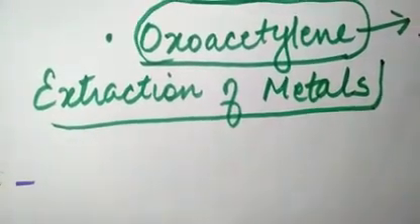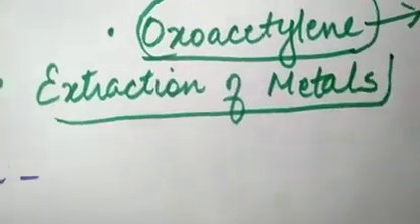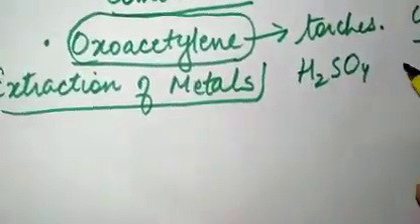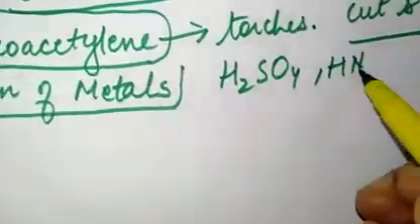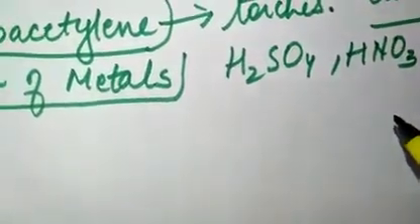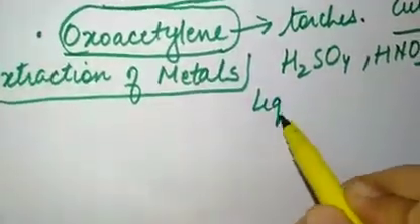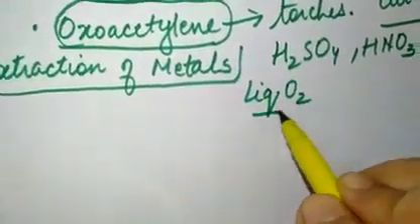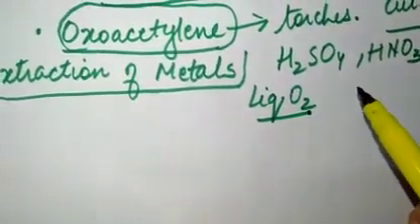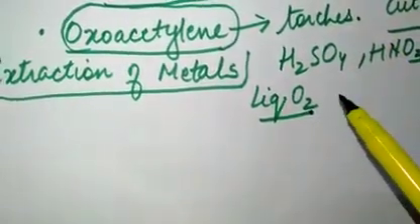Then oxygen is also used in manufacturing of some important chemicals like sulfuric acid, H2SO4. It is also used for manufacturing of HNO3, that is nitric acid. Then liquid oxygen is also very useful. Liquid oxygen is used to burn the rocket fuel. So these are all the uses of oxygen.